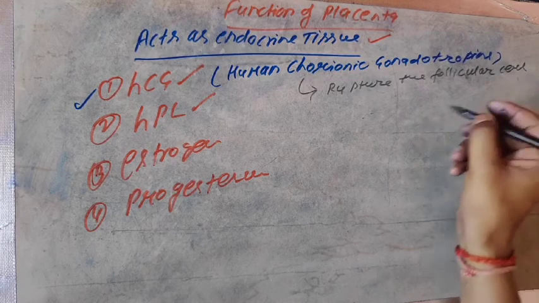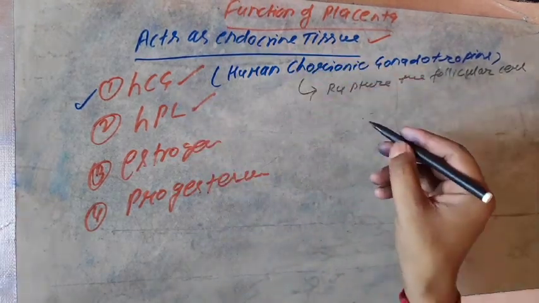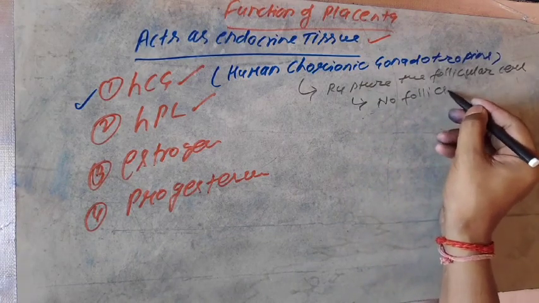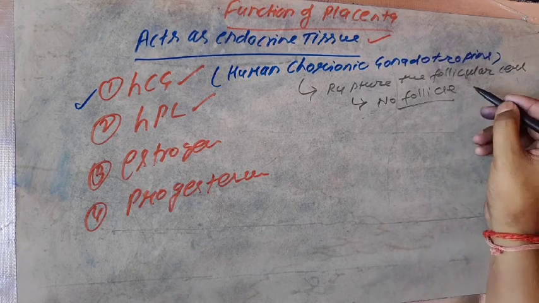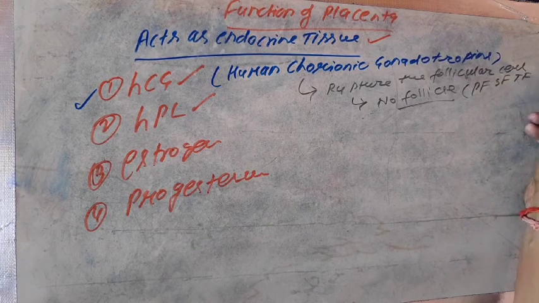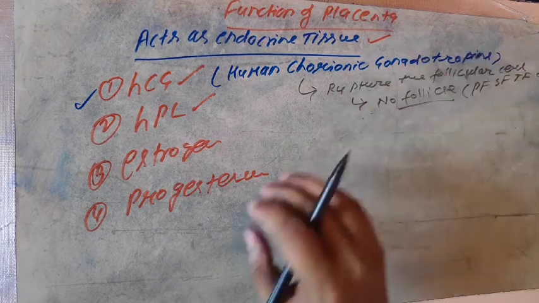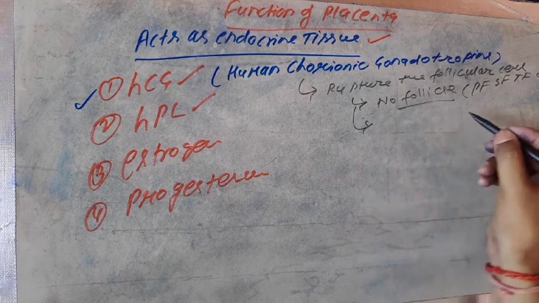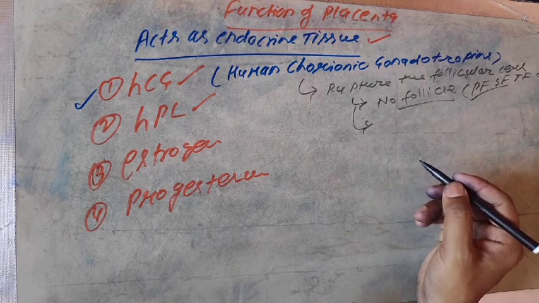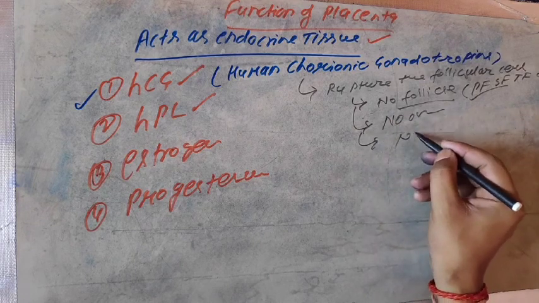Follicular cells. It means until the HCG is available in the human body, no follicle will develop. No follicle develops means no primary follicle, secondary follicle, tertiary follicle or Graafian follicle is able to develop over the oocyte cells. If the primary, secondary and tertiary follicles are not formed in the ovary, then there will be no ovulation and there will be no pregnancy.